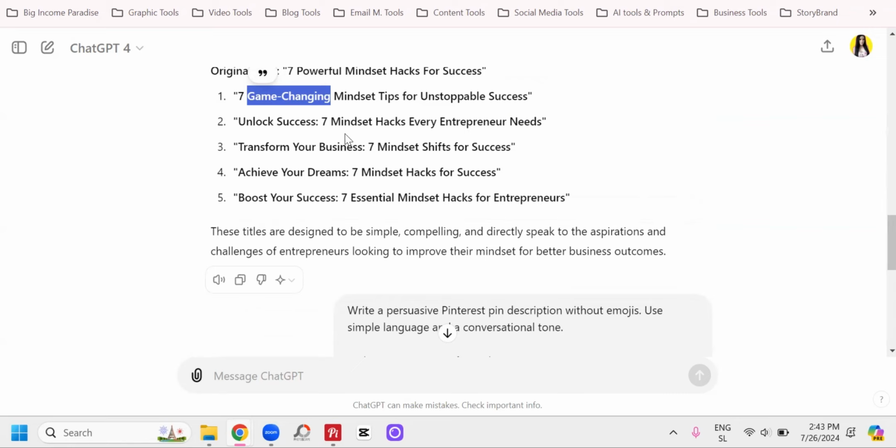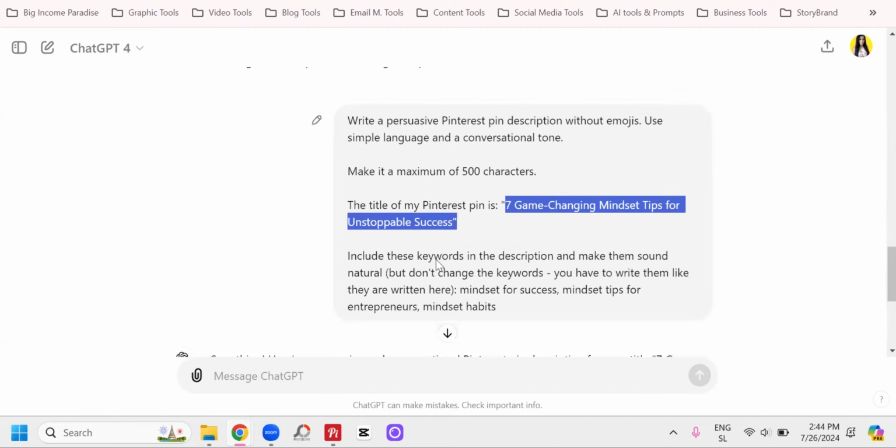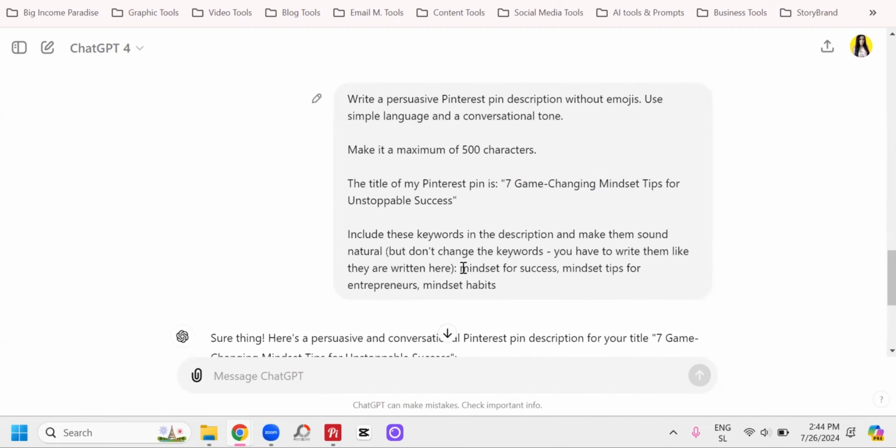Now we have to create a description for that specific pin. So I created this AI prompt, and you're going to get it inside my free AI library. The link is down below. Did I say? I completely forgot. Anyway, it's going to be around 500 characters. You're going to put the title that you chose in here. And then you're also going to add your